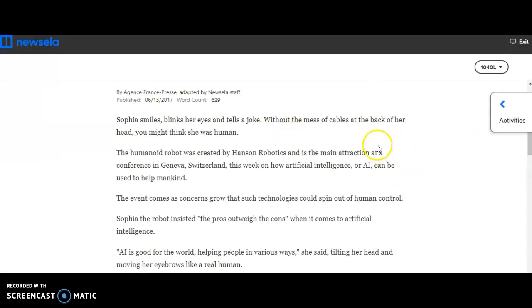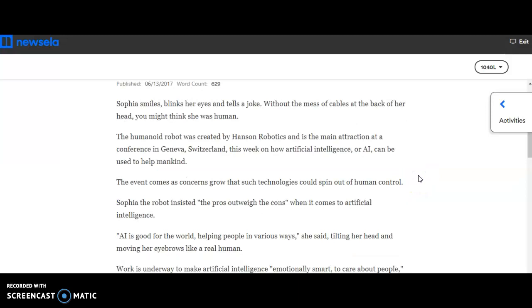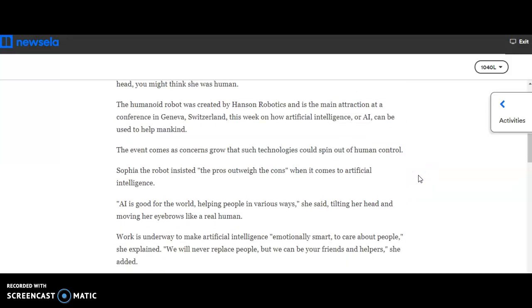I would encourage you as you read to highlight what you think is the main idea and the supporting details. That way it's easier for you to keep track of. All right, here we go. Sophia smiles, blinks her eyes, and tells a joke. Without the mess of cables at the back of her head, you might think she was a human. The humanoid robot was created by Hanson Robotics and is the main attraction at a conference in Geneva, Switzerland, this week on how artificial intelligence, or AI, can be used to help mankind.